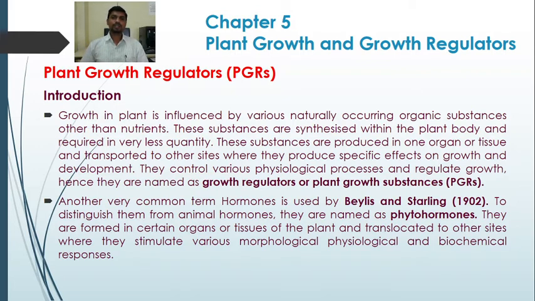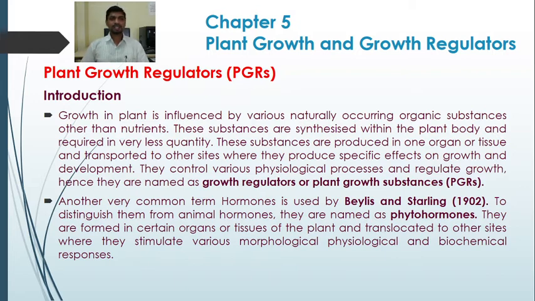These are produced in one organ or tissue and transported to the other side where they produce specific effects on growth and development. So they control various physiological processes and regulate the growth. Hence they are named as plant growth regulators or plant growth substances. As you know, growth is a permanent and irreversible increase in an organism. The growth in plants is influenced by various naturally occurring organic substances other than nutrients.